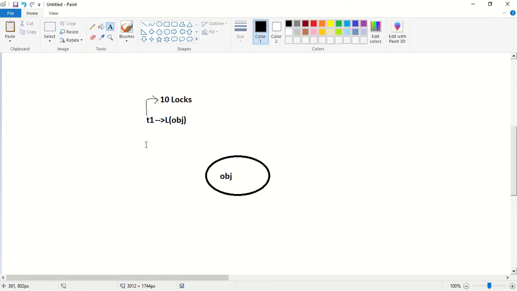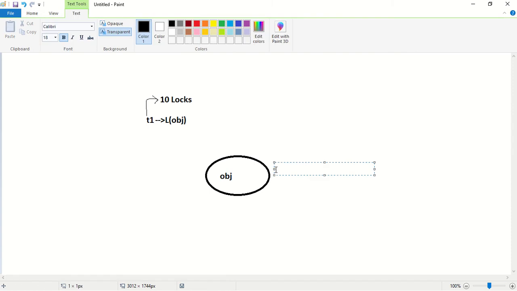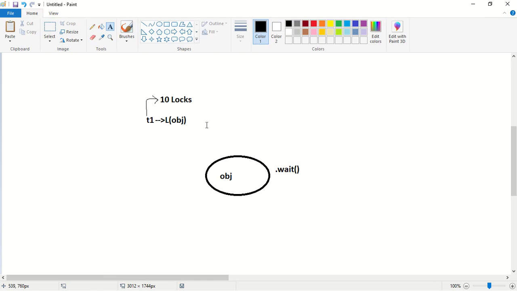Assume that thread t1 has got 10 locks and it also got a lock of this obj object. Now consider that the t1 thread is calling the wait method on this object. Since it has got a lock, it can call the wait method on this object.